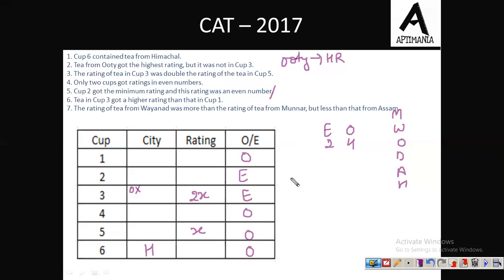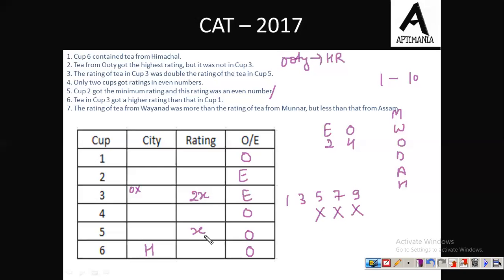Let us stop here once and try to find out what rating cup 2 must have got. Now see, this X is odd. Now X can be either 1, 3, 5, 7 or 9. But X cannot be 9, because 2X would then be 18, but the highest rating available is 10 only. The rating is on the scale of 1 to 10. So X cannot be equal to 9. X cannot be equal to 7. X cannot be equal to 5.